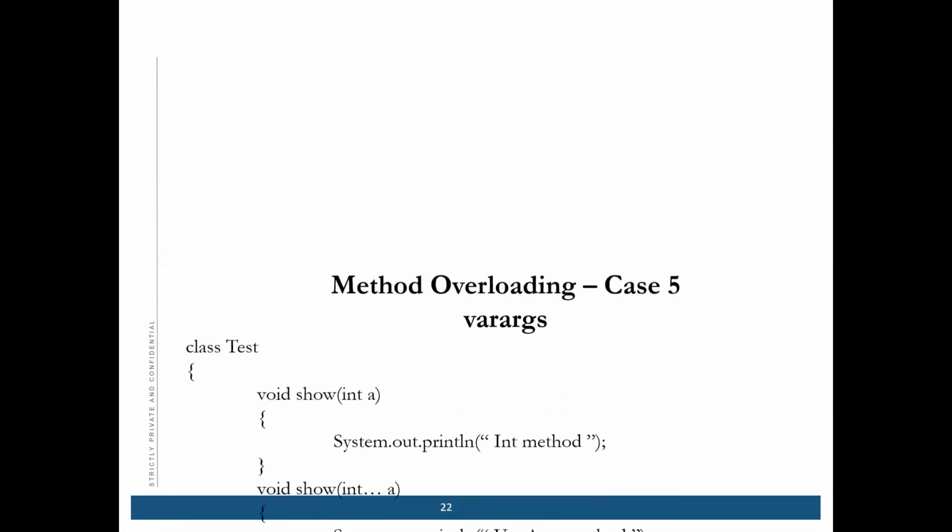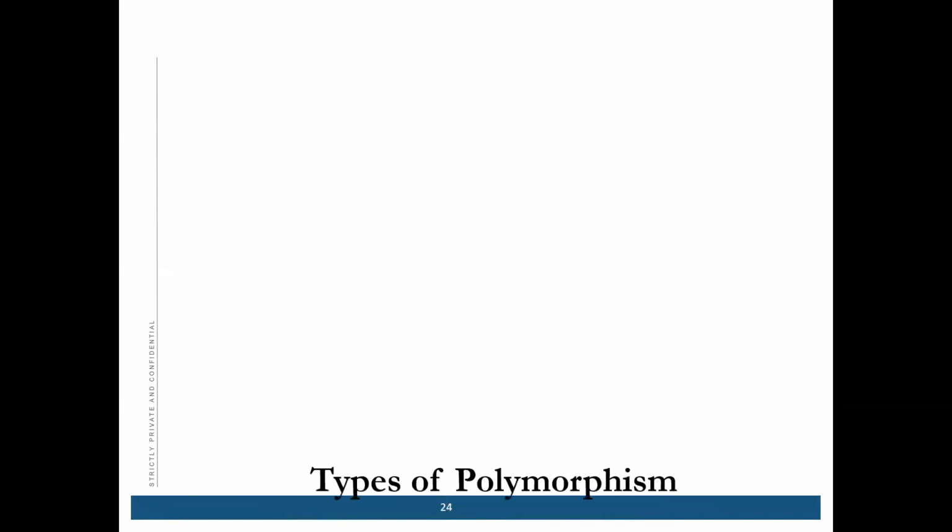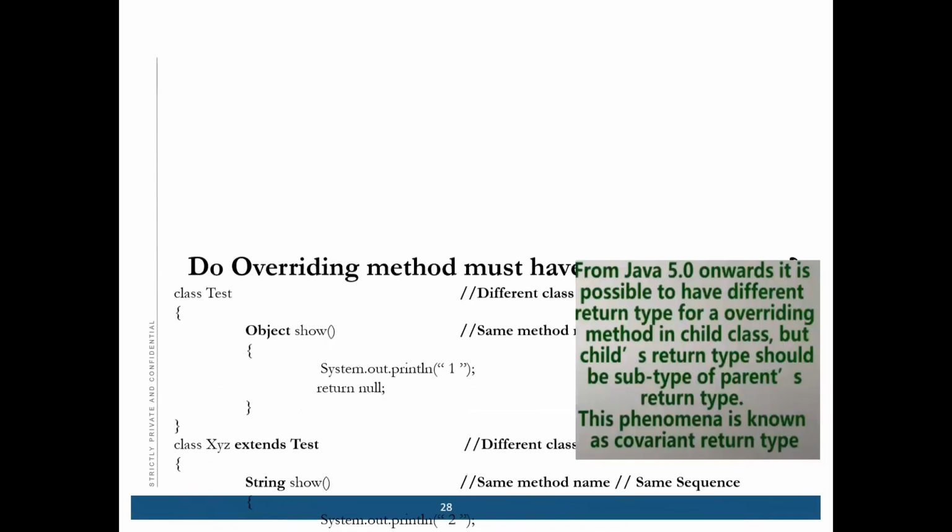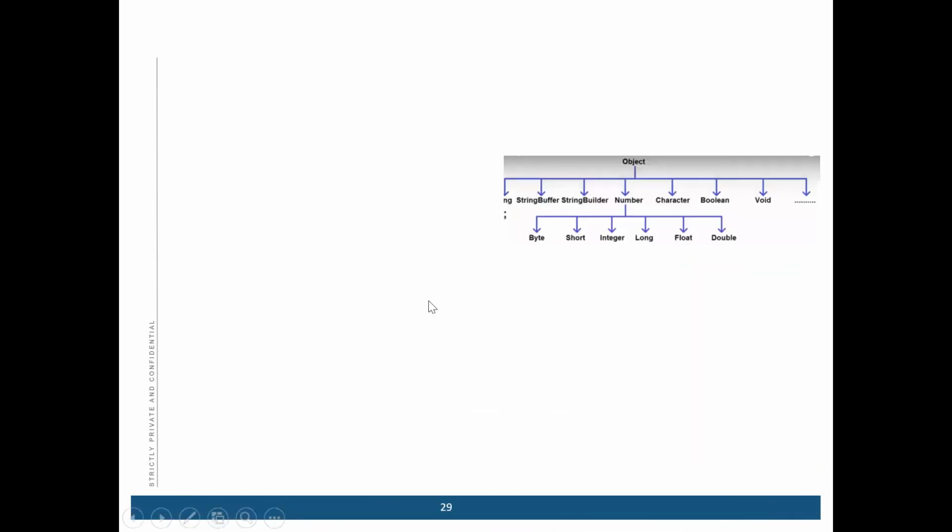There is a diagram. These are all the data types available here, and object is the parent of all these data types.